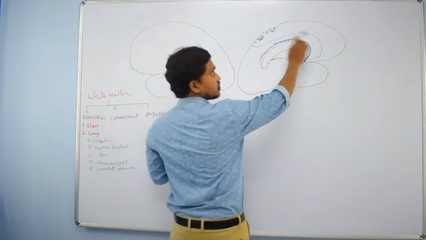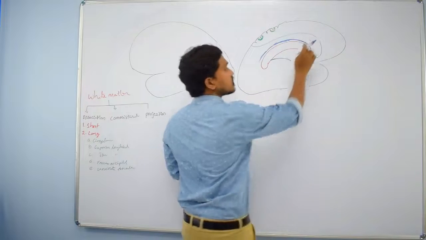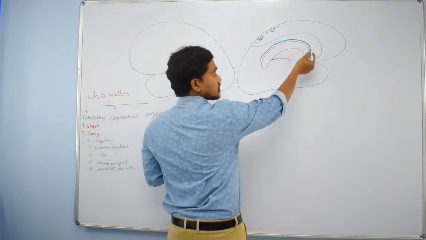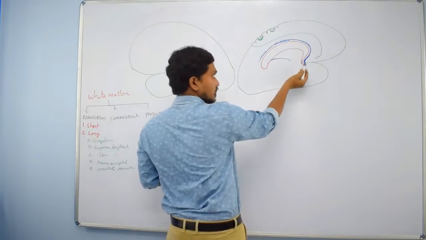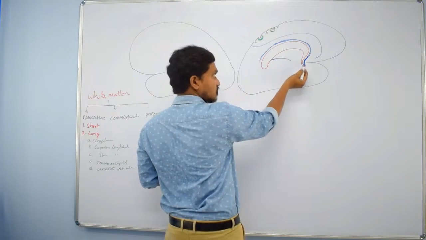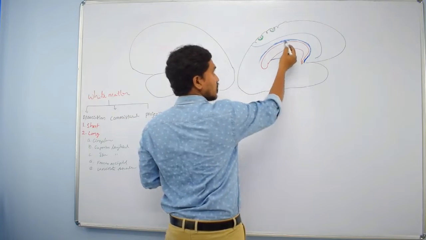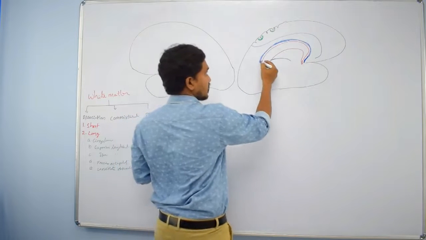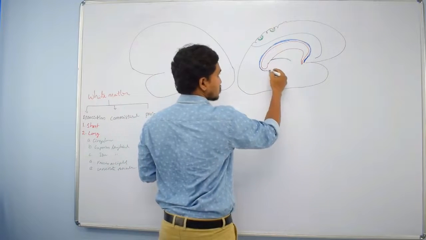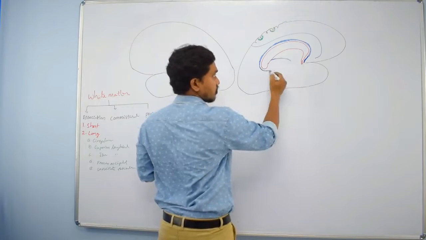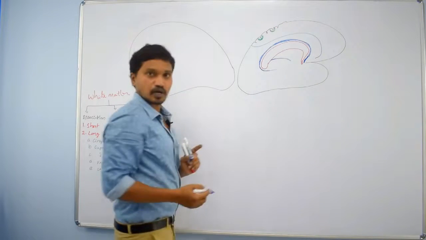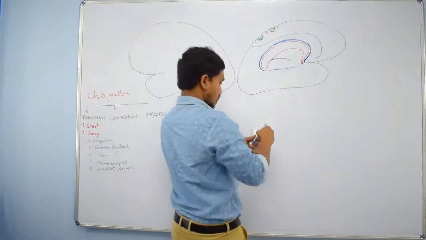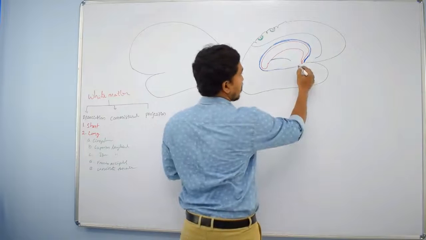So if you remove the grey matter of this cingulate gyrus, deep to that you can find the white matter, right? These fibers start from the paraterminal gyrus and wind around the corpus callosum, then enter into the parahippocampal gyrus, and they extend up to the uncus.